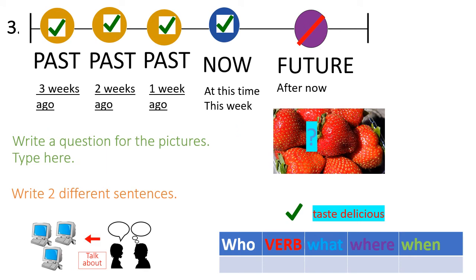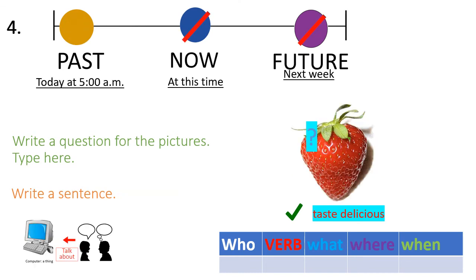Here's number 3. Okay, so again, we're talking about more than one thing. So what is the who word for that? Look at the timeline. The action is taste delicious. And then again, I gave you the time of the action. We know we're talking about one thing. So if we're talking about one thing, what is the what word for this one thing in the question?